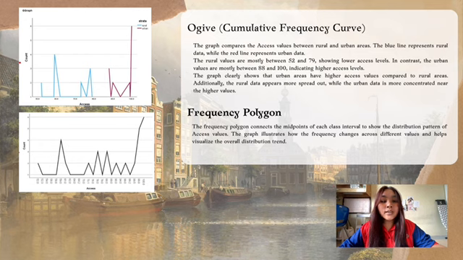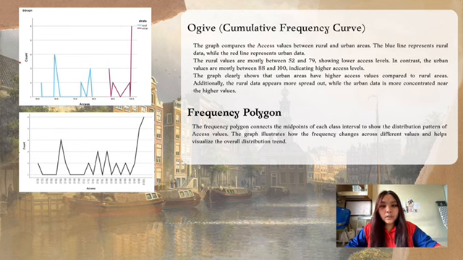On the other hand, urban values are mostly between 88 and 100, showing higher access levels. This graph clearly shows that urban areas have better access compared to rural areas.